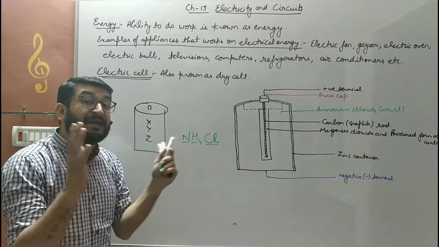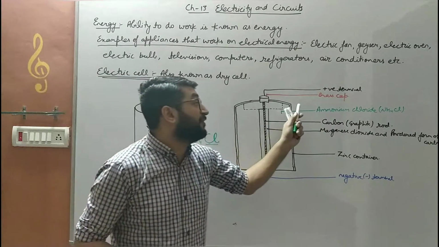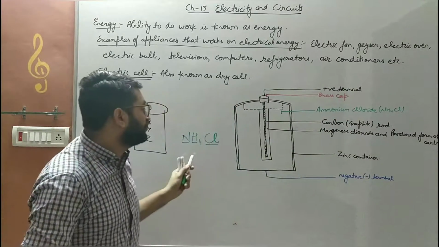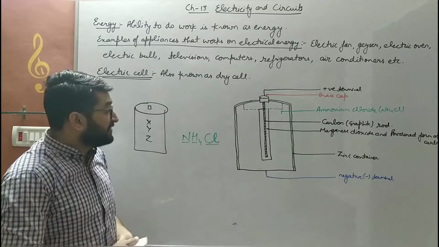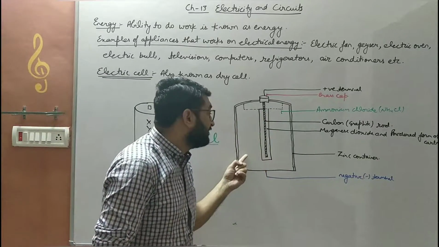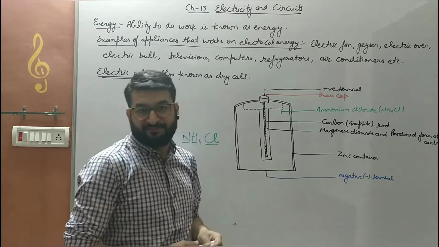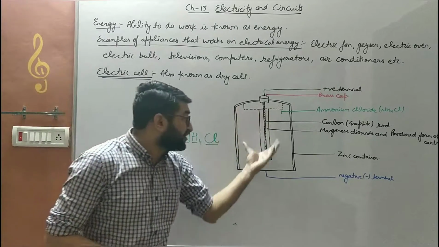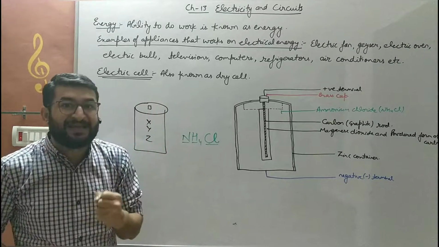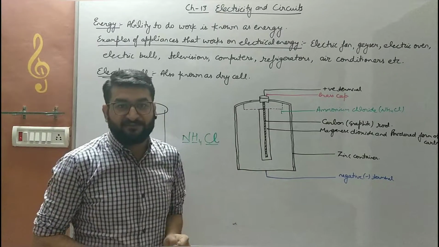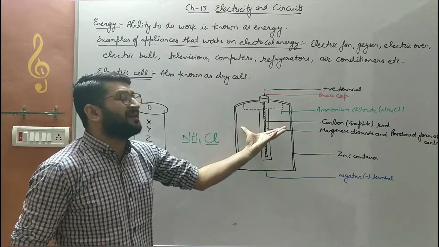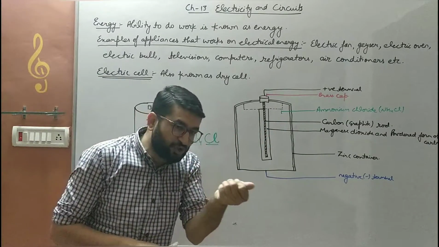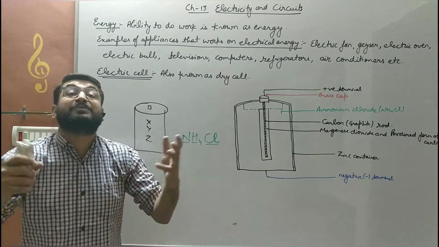These elements combine together and form a compound, a chemical named ammonium chloride, NH4Cl. So this ammonium chloride fills this zinc container, and this is what a dry cell is. It converts the chemical energy which is possessed by it into electrical energy. Whensoever these dry cells are arranged in a fixed manner in a battery, and we switch on the battery, that battery lights up the bulb.